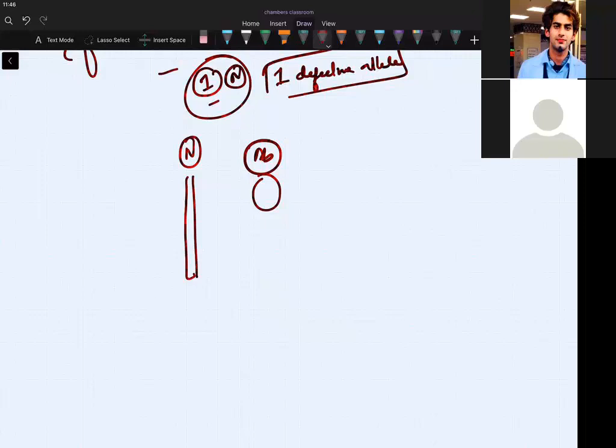So is heterozygosity a good thing in retinoblastoma or a bad thing? Hetero means different. If a child is heterozygous, is it good news? Yes, in retinoblastoma it's good news because he is safe. At least one is working.